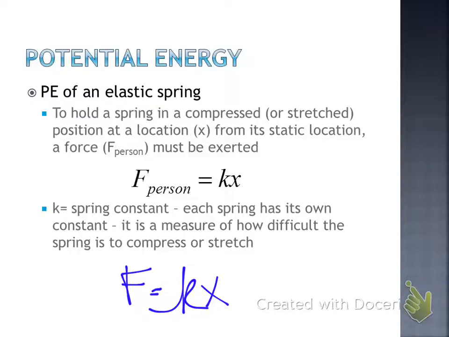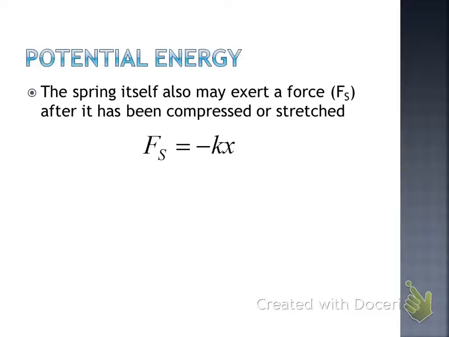Kind of the reciprocal to this, right? If the person has to exert a force to stretch or compress the spring, the spring itself also has to exert a force to get it back to its static state. So the force exerted by the spring is equal to the opposite of that force. Equal and opposite forces. That's why we have a negative in there. So the person exerts 30 newtons to stretch it this far. That means the spring itself is exerting another 30 newtons back in the opposite direction to get it back to its static position. That's Newton's third law right there. So usually the force exerted by the spring is going to be the negative of that original.